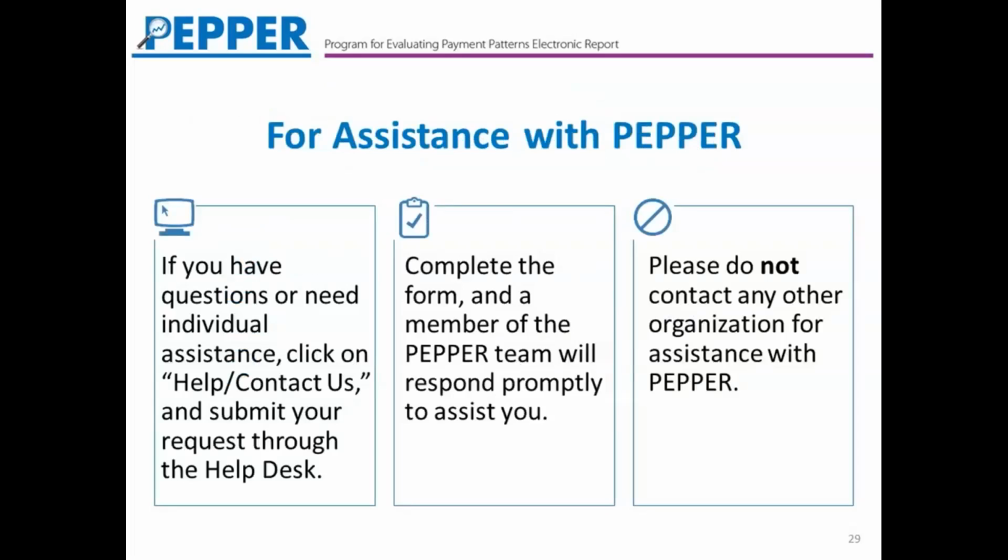If you find that you need further assistance, please contact us through our help desk, which is on the website. There is a form that you will submit and a member of our team will contact you promptly. Just remember to not seek information from other associations or other organizations. Our team is the official source for information on PEPR, and we want to make sure that you're getting the right answer and the guidance that you need.